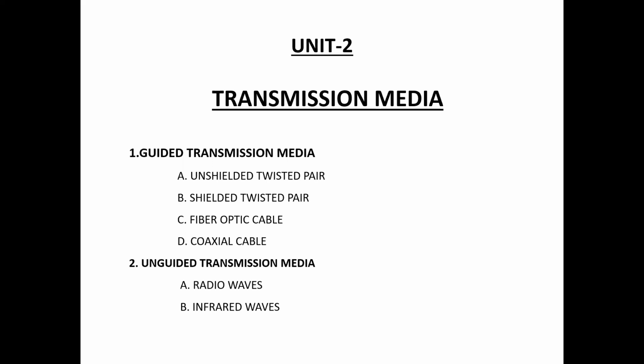Two types of transmission media: guided transmission media and unguided transmission media. Different types of guided transmission media are unshielded twisted pair cable, shielded twisted pair cable, fiber optic cable, and coaxial cable. The second type, unguided transmission media, includes radio waves and infrared waves. Now we discuss each type of transmission media.